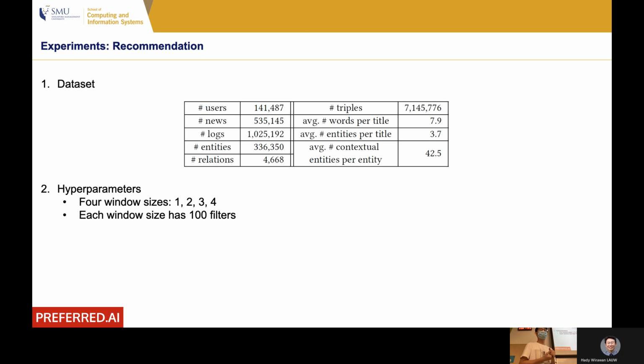In this paper, they use only 1 data set. This data set has this number of users, this number of news articles, and so on. And they also had 4 different sizes of filters: 1, 2, 3, 4. And each size also has 100 filters. So in total, we have 400 filters, which means the dimension of news embedding is 400.